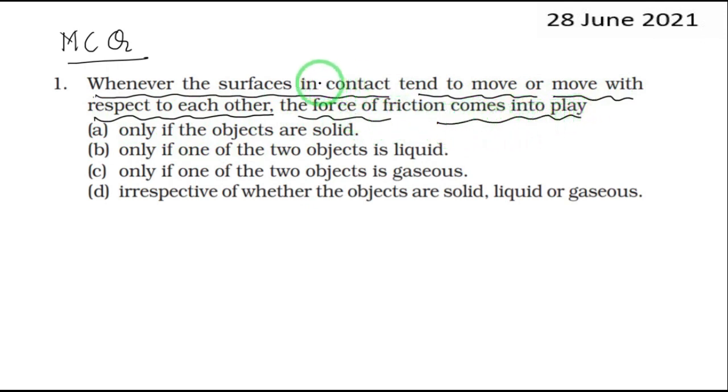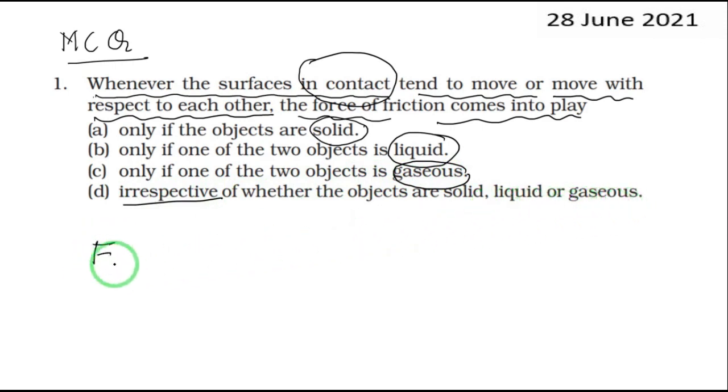So if two surfaces are in contact, the force of friction comes into play only if objects are solid or liquid, if one of the objects is liquid, if one of the objects is gas or gaseous, and the last option is irrespective of whether the objects are solid, liquid or gas. As far as friction is concerned,